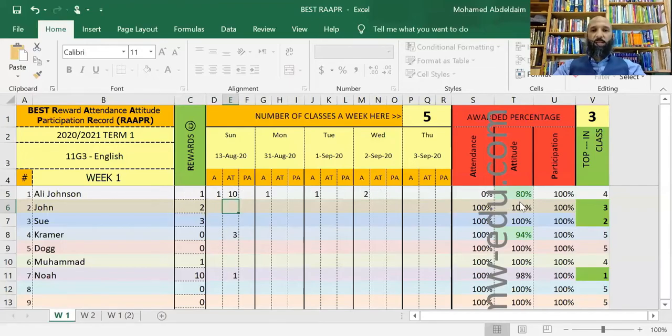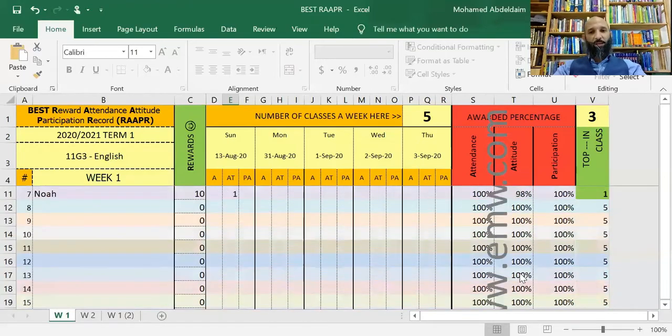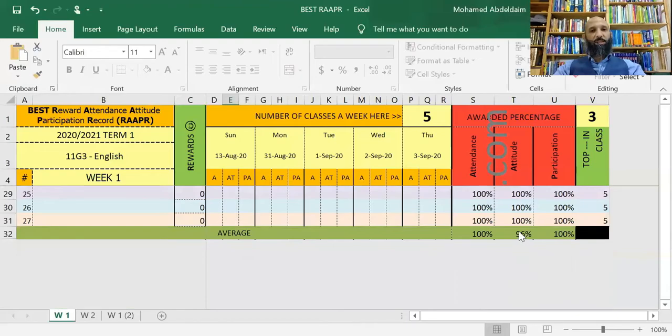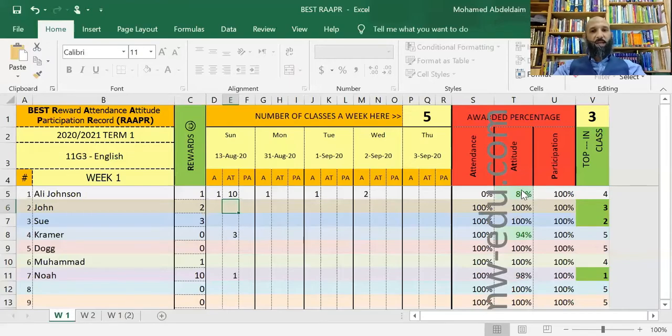So you will notice here that 20% was taken from Ali, and Kramer, his behavior became 94%, and Noah, his behavior for the day becomes 98%, because relative to other students in class he is not that bad. Now, this was highlighted in green, now it's not highlighted anymore. Why? Because if you scroll down here, you will find that this is the average. So the average is 96%. So obviously, Ali is below average, and Kramer is below average as well. Both of them are below average.